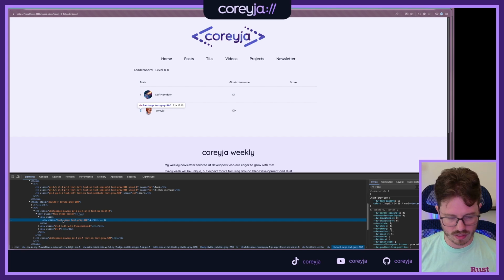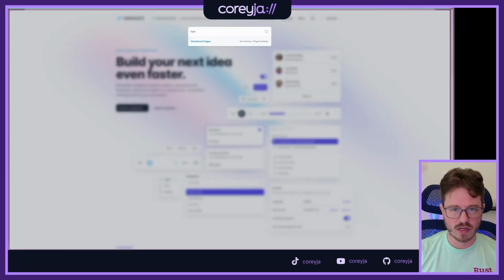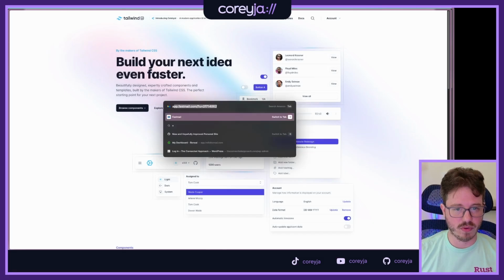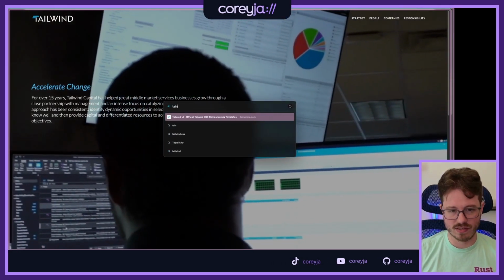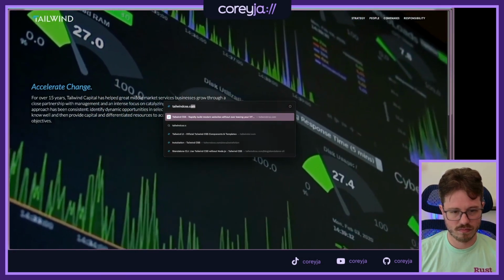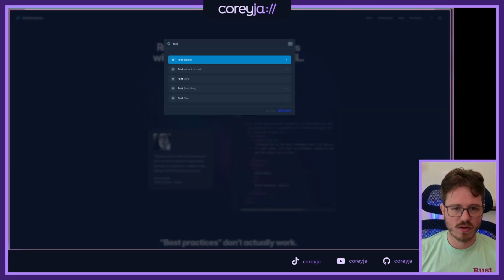Font large. I think that was not what I wanted. Oh, Tailwind UI. Yeah, I want the Tailwind doc sites, which is not quite Tailwind UI. I think it's probably just tailwind.com. Nope. tailwindcss.com. Yeah. The font weight.